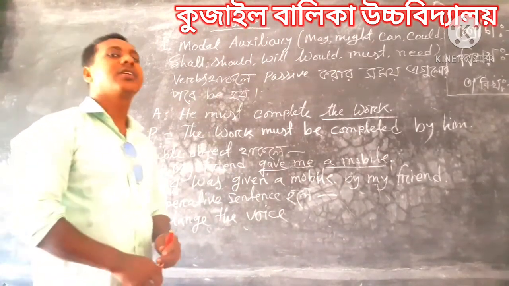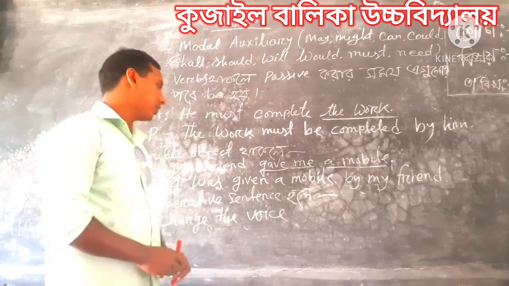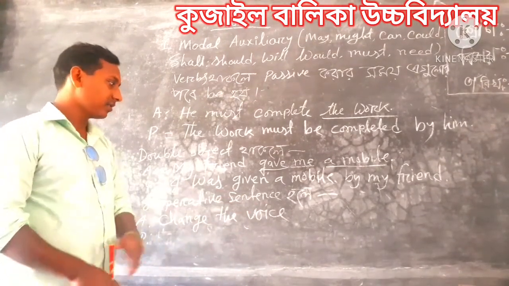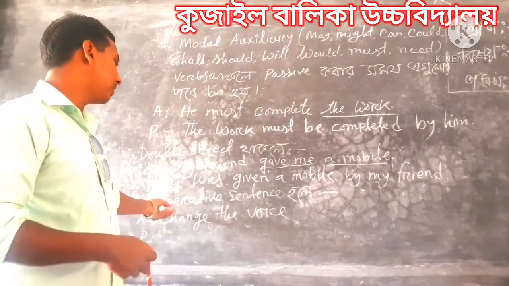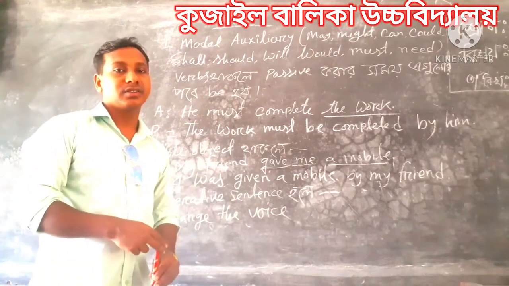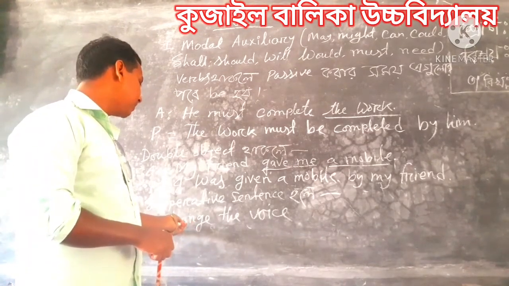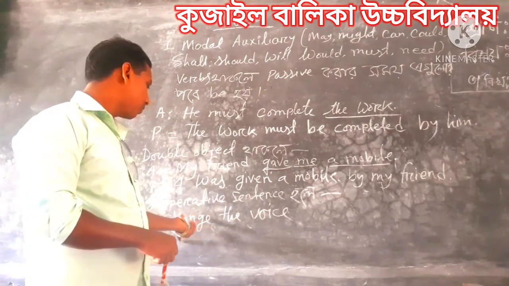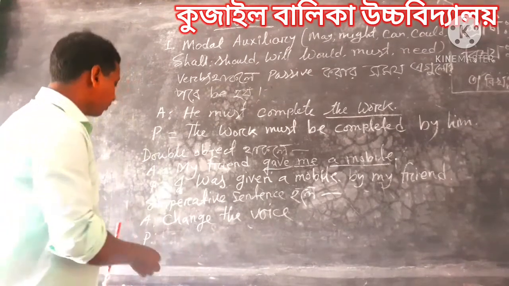Okay. There are lots of examples. We will discuss other rules and examples in other classes. So then, find the imperative sentence. If the active voice is in an imperative sentence, we must use some different rules. That is, if the sentence starts with the main verb, this is called an imperative sentence. So there is a rule.